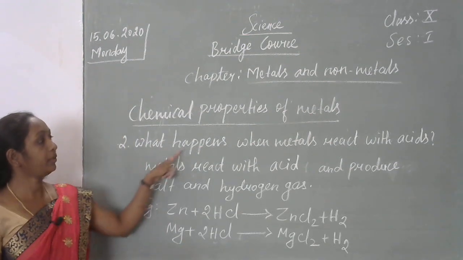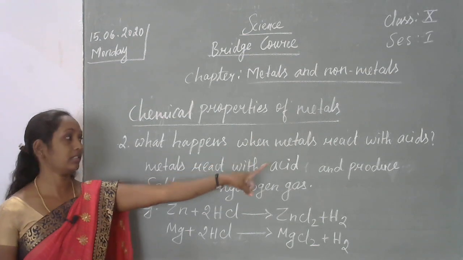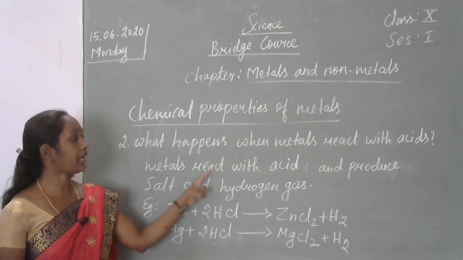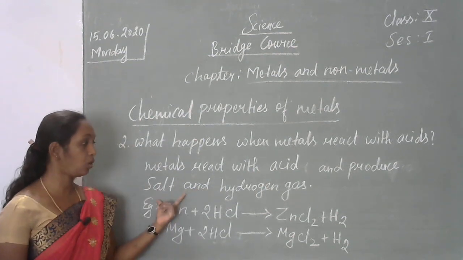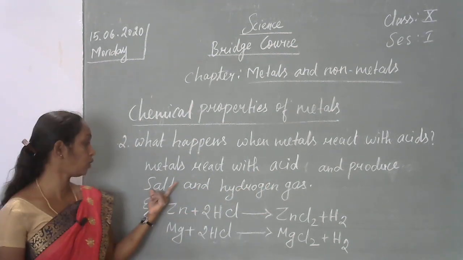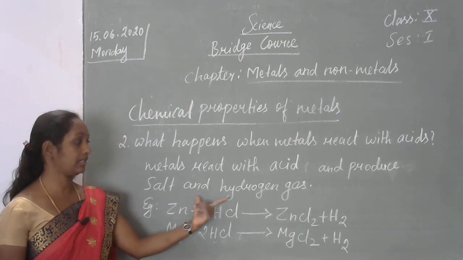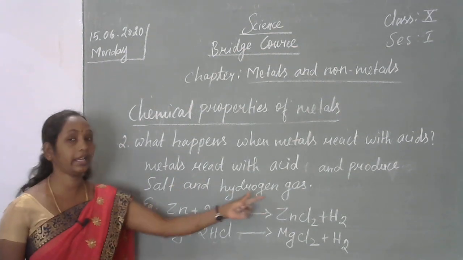Next, what happens when the metal reacts with acids? The metal will react with acids, so what will we get? Metals react with acid and produce salt and hydrogen gas. Whenever the metal reacts with any type of acid, it will produce salt and hydrogen gas.